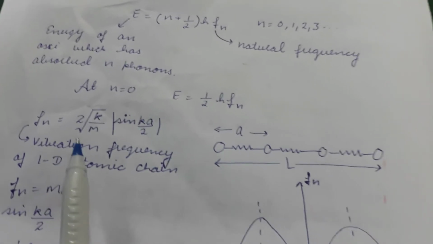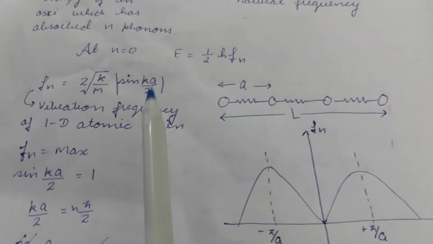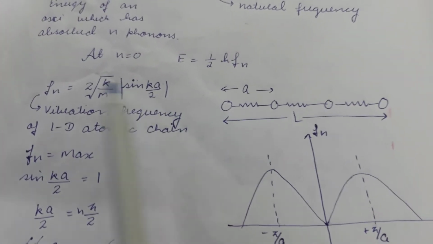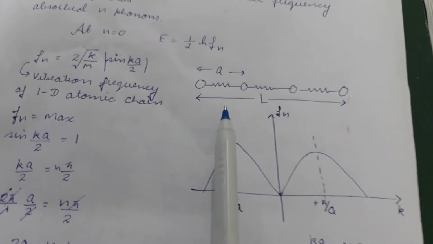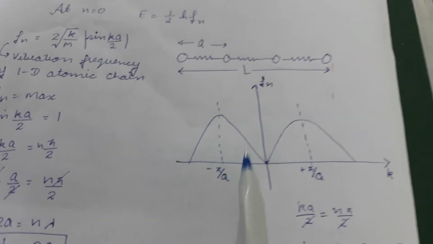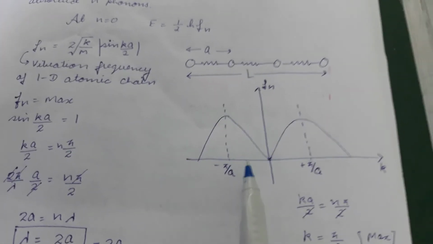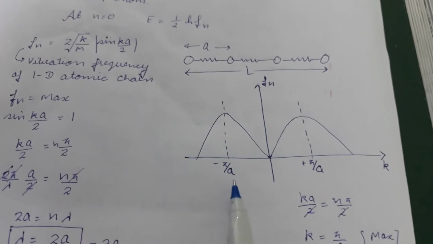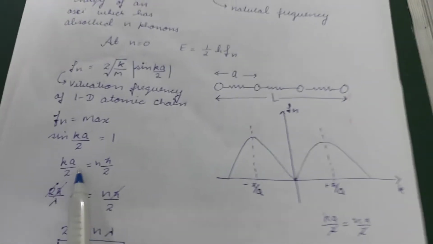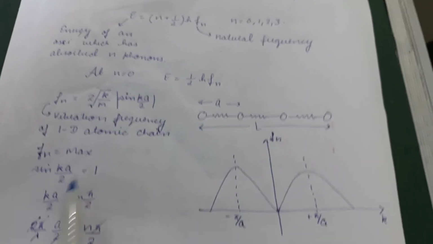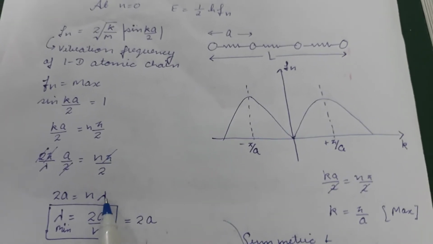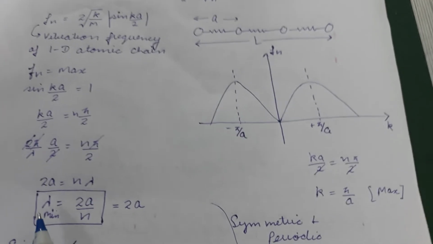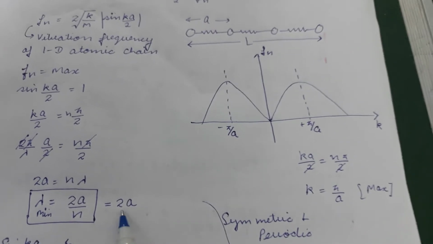In part 1 of this, we found that this energy actually is a sinusoidal function. And from here we can find that this is the dispersion relation for a phonon for a one-dimensional lattice. So if we draw this, it comes out to be something like this. And we see that the maximum of this frequency comes out to be at plus minus pi upon a. When we find the maximum of this frequency, that will give us the minimum wavelength that will be present. So the minimum wavelength that will be present will actually be 2a.